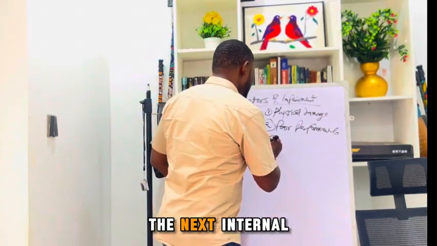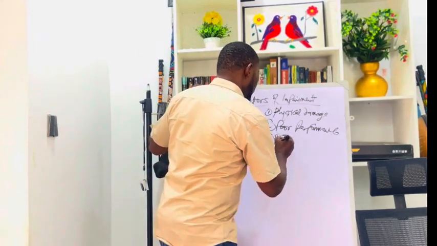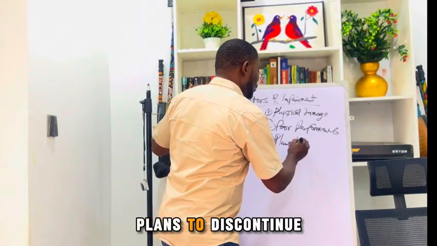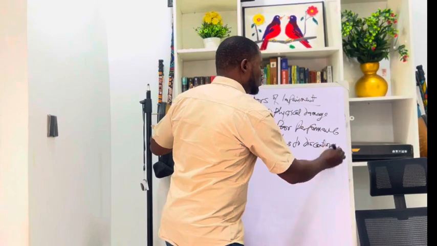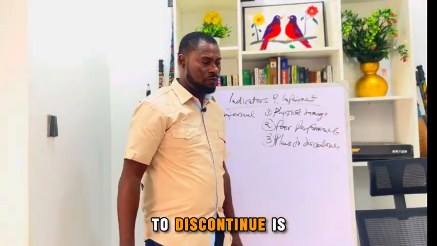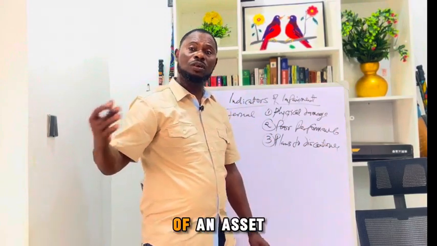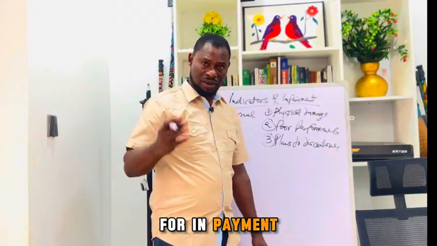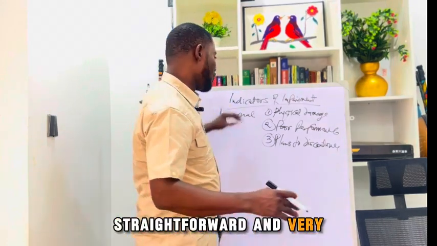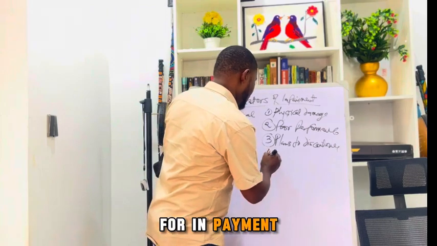The next internal indicator is plans to discontinue. This is also very important. If there's a plan to discontinue the use of an asset, you have to go and test for impairment. That is straightforward and very clear. So plans to discontinue operations, you have to test for impairment.